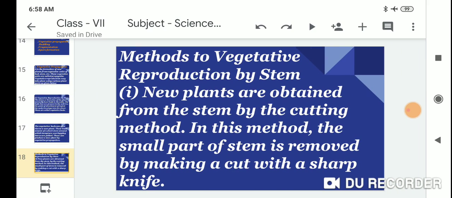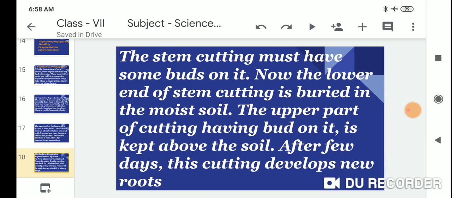Methods of vegetative reproduction by stem. New plants are obtained from the stem by the cutting method. In this method, a small part of the stem is removed by making a cut with a sharp knife. The stem cutting must have some buds on it.